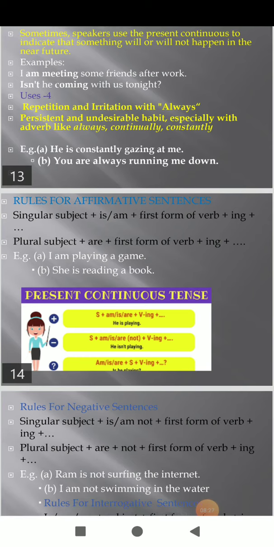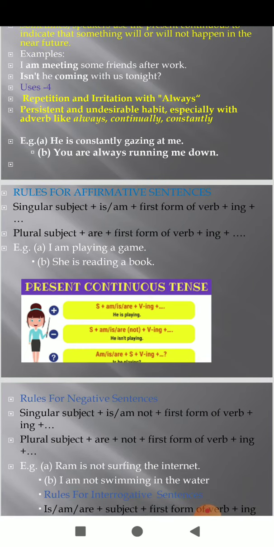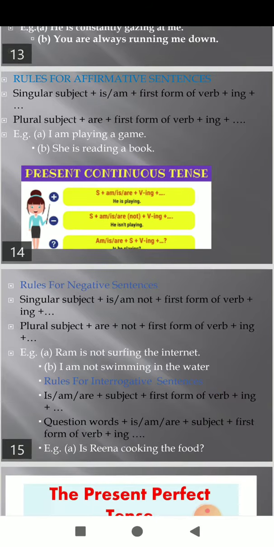Now, what are the rules for affirmative sentences? Same as we have discussed with the present indefinite tense. The singular subject plus the helping verb, which will be is, am, are, plus the first form of the verb plus ing. And with the plural subject, are plus the first form of the verb plus ing. I am playing a game, she is reading a book.